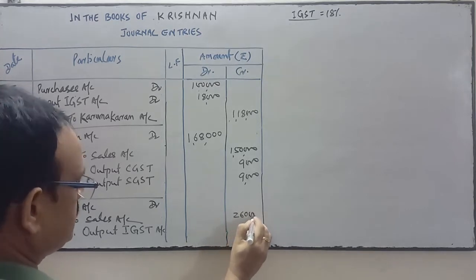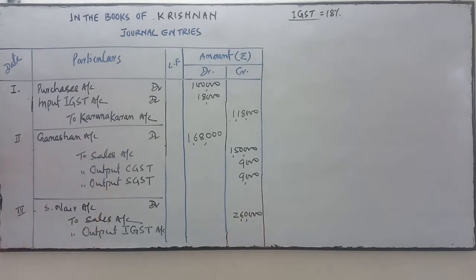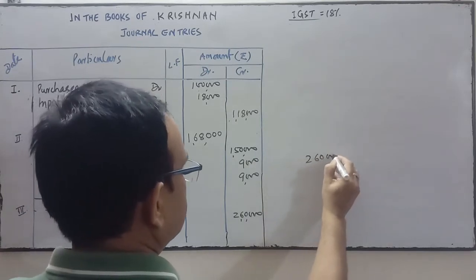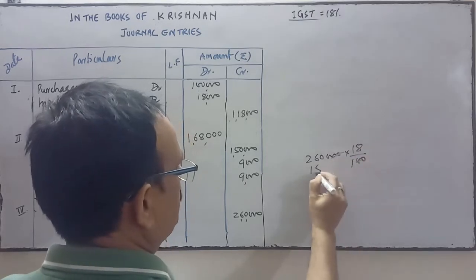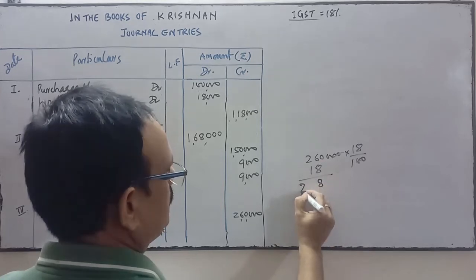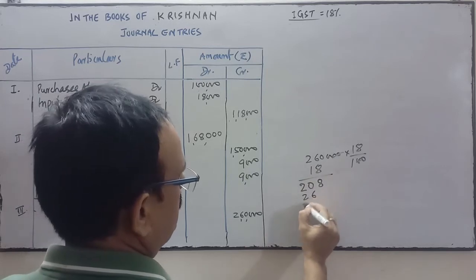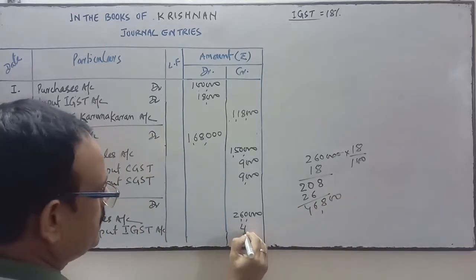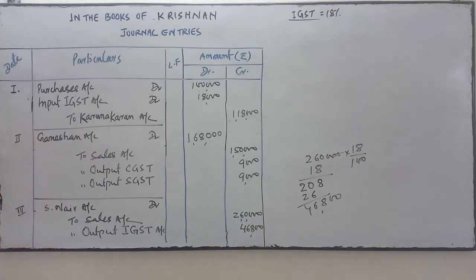Sales is 2,60,000. 18% is the IGST, 2,60,000 into 18 upon 100, so 46,800 is the output IGST.